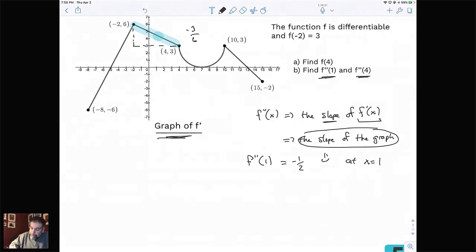But it's the second part. Find f double prime of 4. Well, that's the slope of this graph at 4. Well, if you go up here and you look at 4, now you're talking about the slope of the graph right there. And what do we see? We see a sharp turning point. We see the idea of a corner or a cusp. So automatically what we do on this one is when we're asked this question, we say that this is undefined, okay? The value does not exist because the second derivative is the derivative of the derivative, which means it's the slope of this graph, and this is a point that is not differentiable, okay? So I hope that makes sense for everybody.